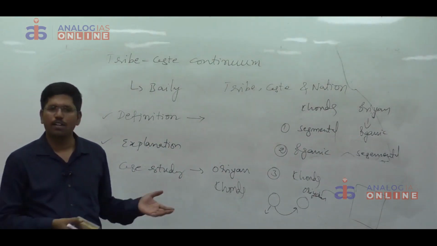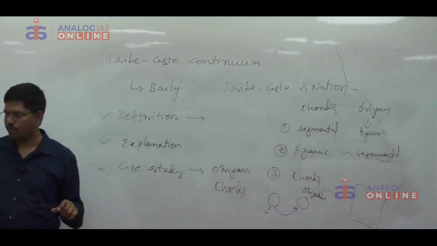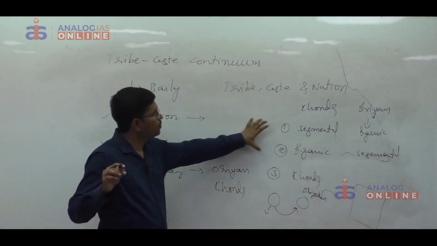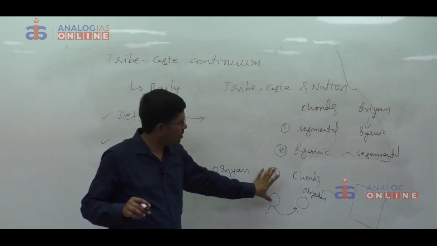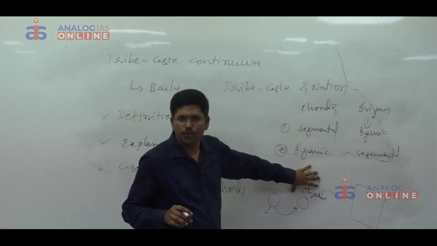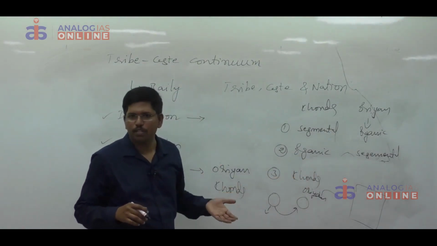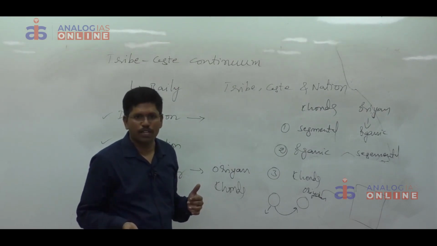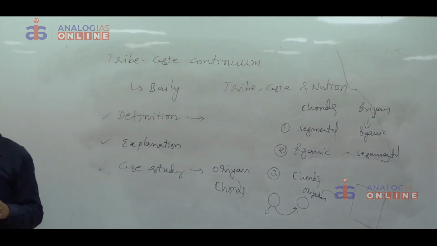Now what happened? Organic solidarity came into existence. Now my question is, this is with respect to space, this is with respect to time. Once upon a time in the villages, segmental solidarity was there. After the establishment of authority by the British people, that segmental solidarity decreased and organic solidarity came into existence. That's why sometimes some questions may be asked.